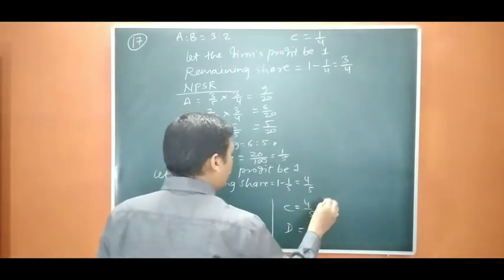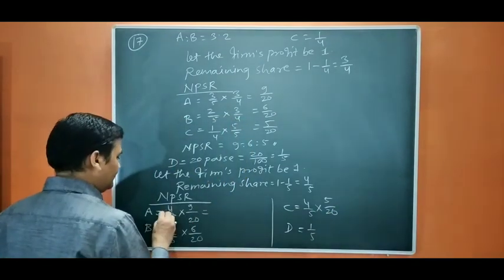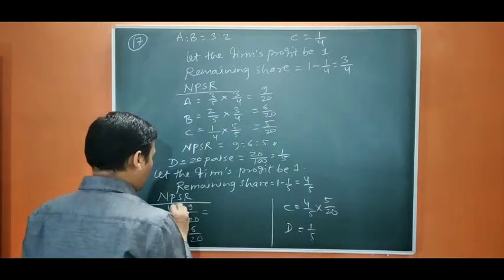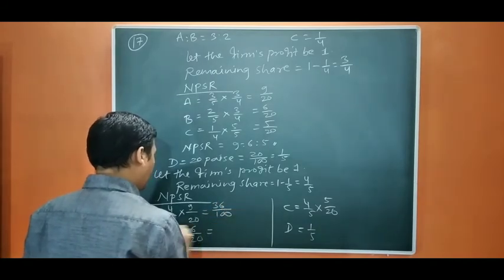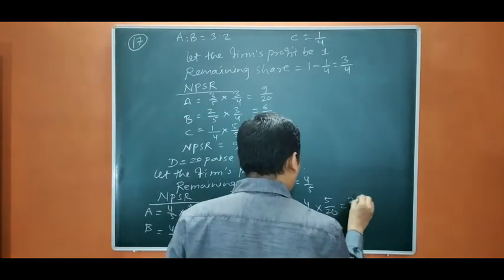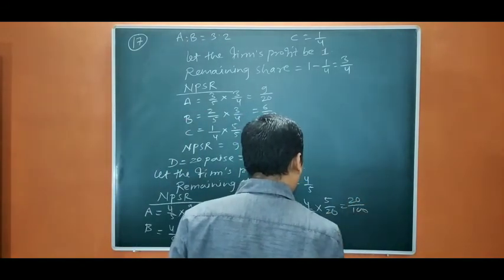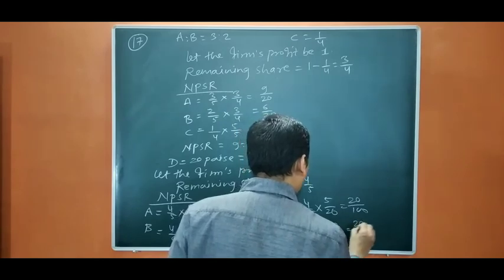So it is going to be 36/100, 24/100, 20/100, and to make it 100, 20/100.